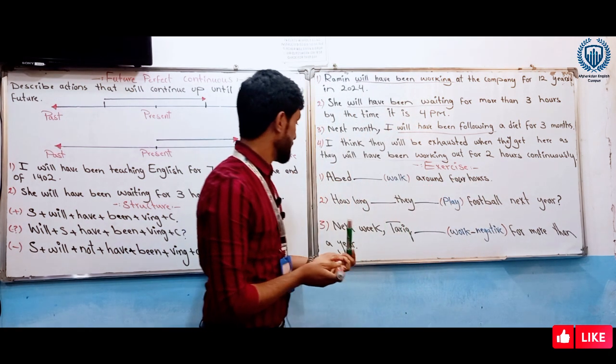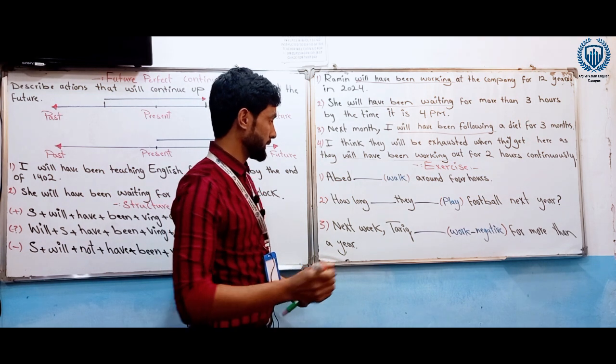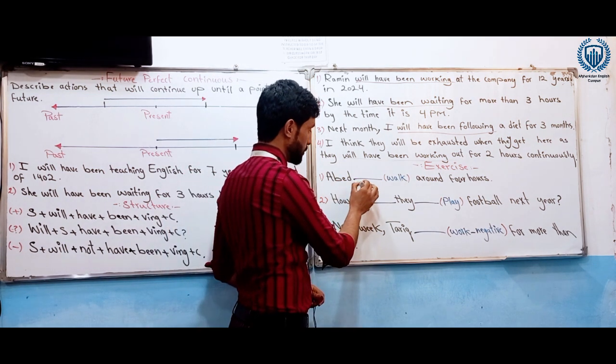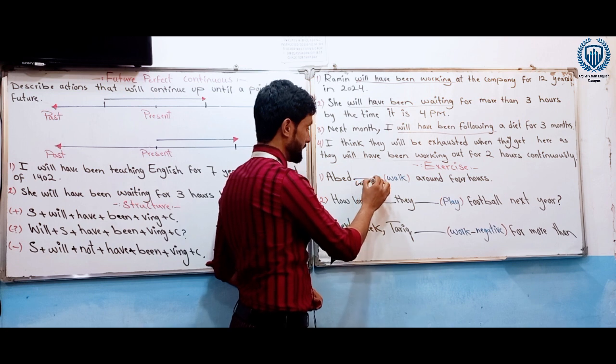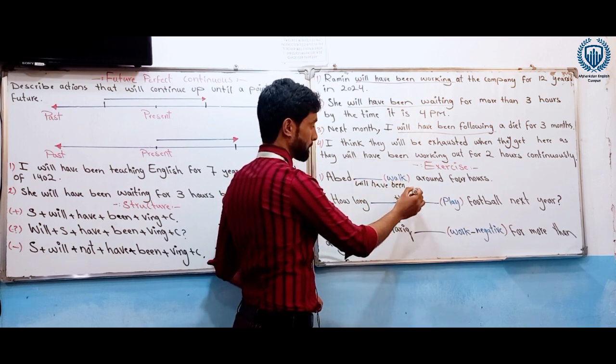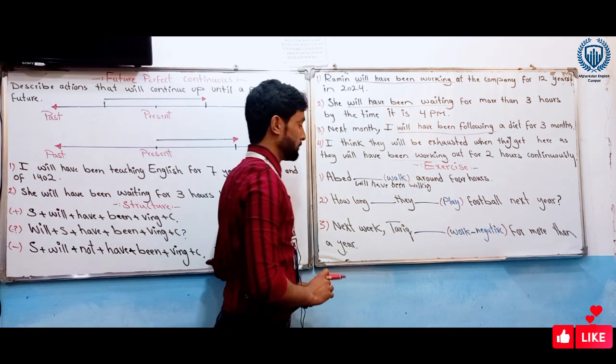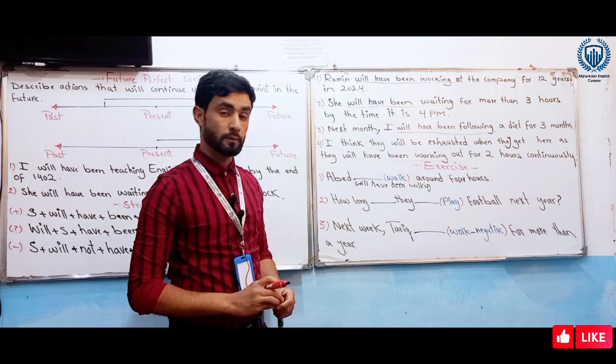If we add it to the structure of future perfect continuous tense, we have to bring will. Obed will have been walking around 4 hours.